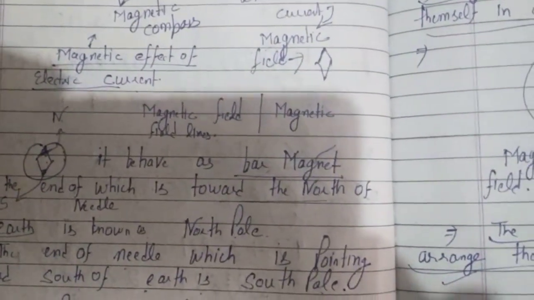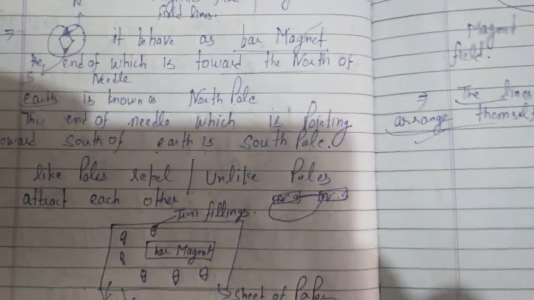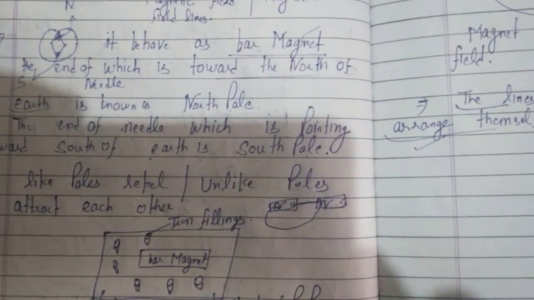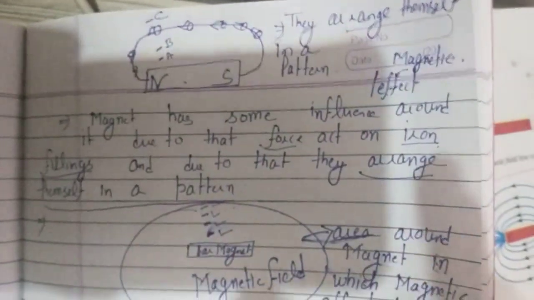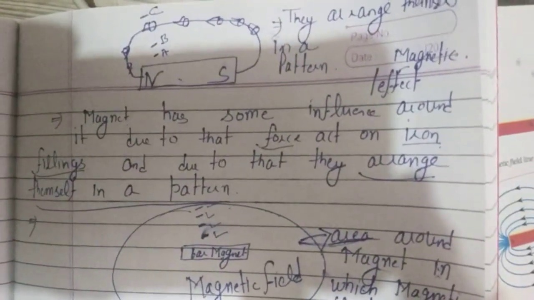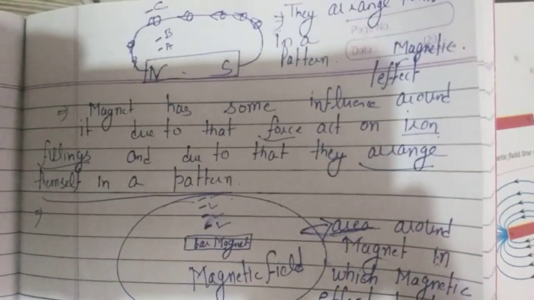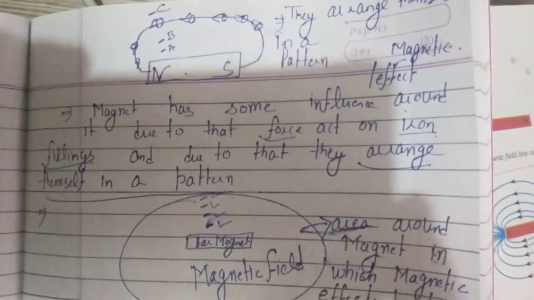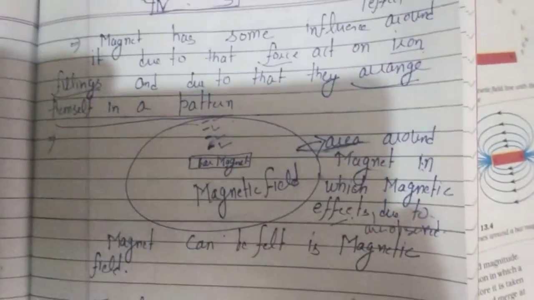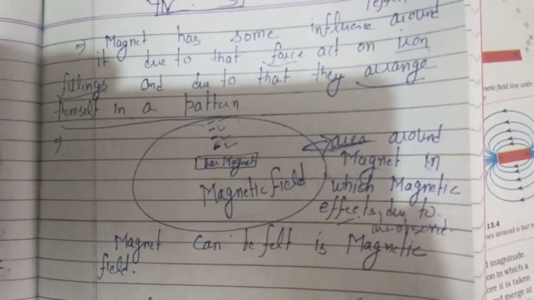The second concept we have discussed is magnetic field lines and magnetic field. How did we reach these conclusions? By taking an activity. We took a bar magnet and placed some iron filings around it. The iron filings arranged themselves in a pattern. Why? Because magnetic effects act on those iron filings, and due to that, force acts on them and they arrange themselves in curved lines. These curved lines are known as magnetic field lines. And a bar magnet also has an area around it in which we can feel the magnetic effects due to the bar magnet. This is known as the magnetic field.